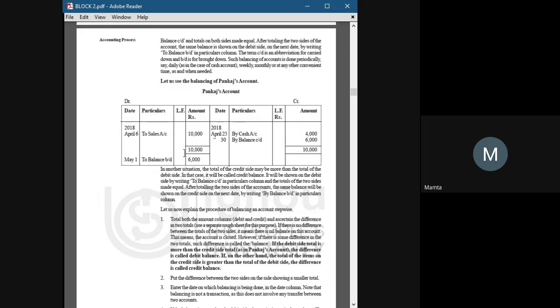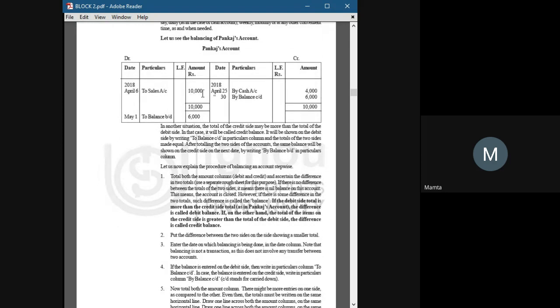So we will create a balance here, mentioning the rupees 10,000 on each side, and show the balance by writing by balance carried down. If the balance comes on the other side, then we write to balance carried down, and the difference is the balance.